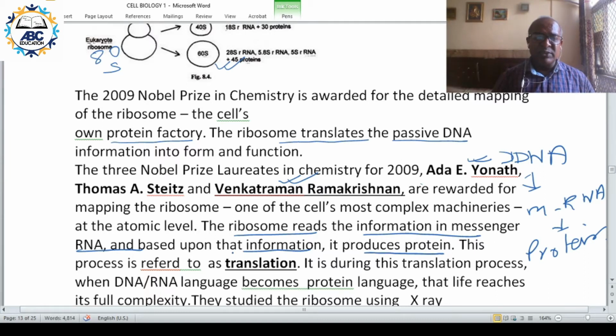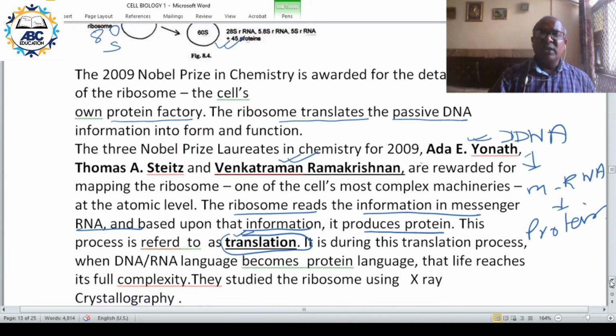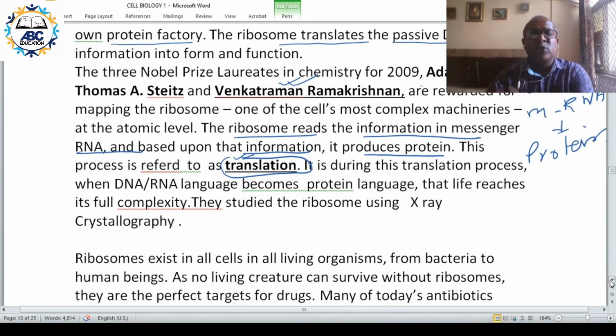The formation of protein is called translation. Translation finally converts the coded information into the functional aspect. The coded information is DNA and the functional aspect is protein.